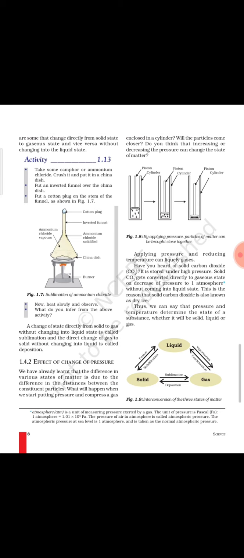That means it is converting from gaseous state to solid state towards the stem of the funnel. That means it is not at all undergoing the liquid state, it is not at all existing in liquid state. So certain substances which show such a property are said to be sublimable substances, and this transition is said to be sublimation.